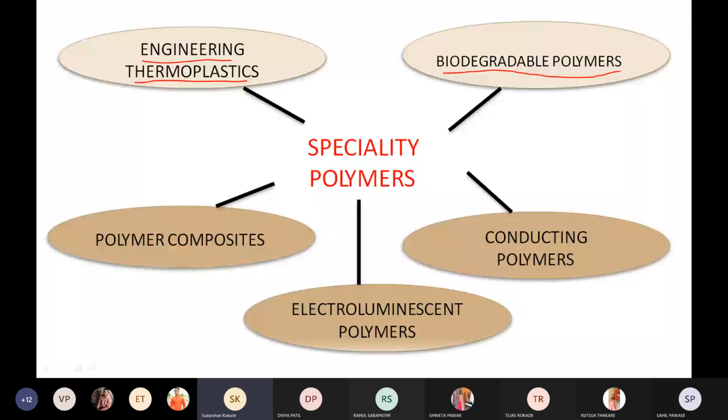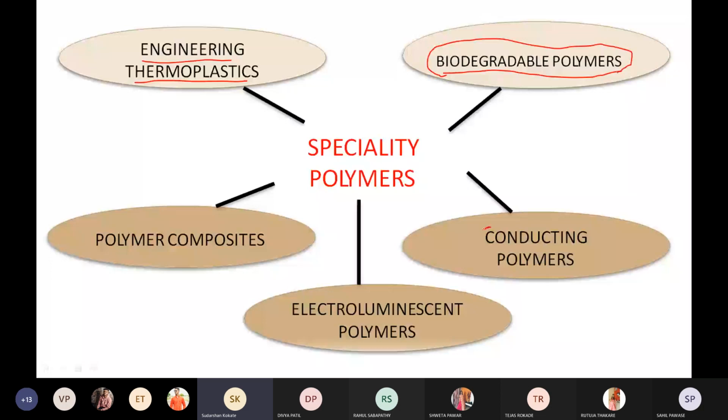The well-known example of biodegradable polymer is PHBV. This is called polyhydroxybutyrate valerate. So this is your biodegradable polymer, right? This biodegradable polymer is non-toxic and easily degradable, right? Then third is what? Conducting polymer.